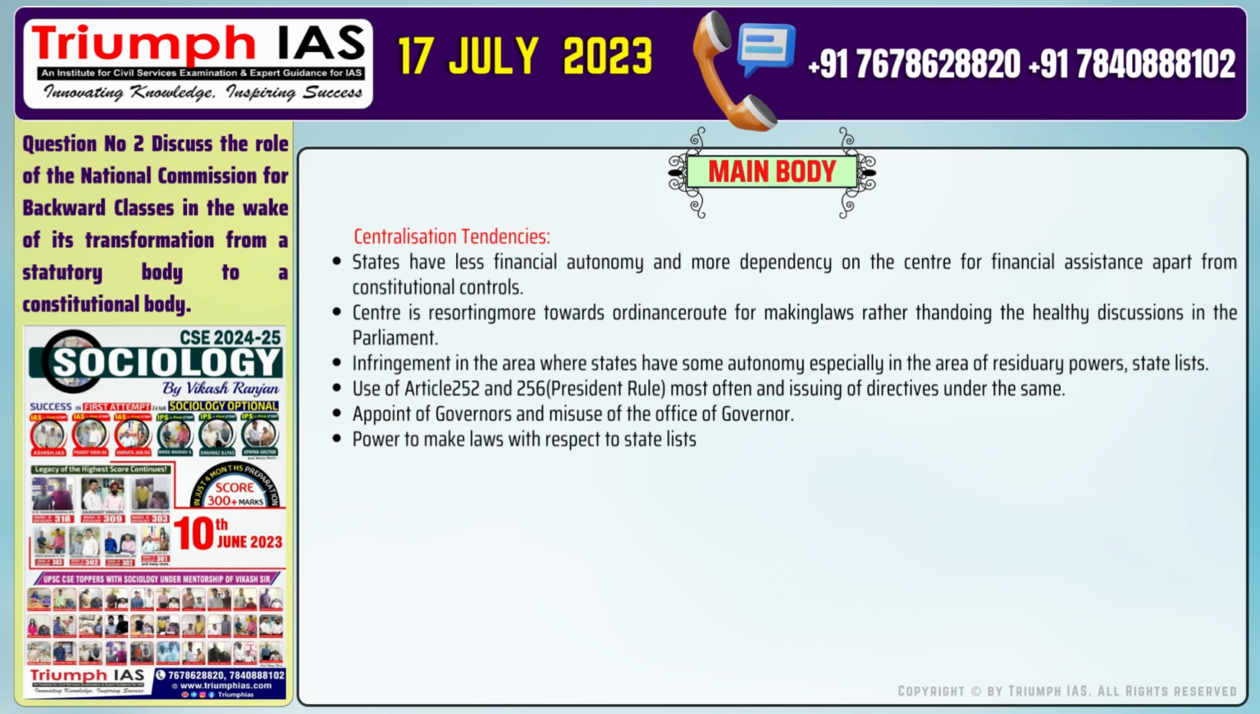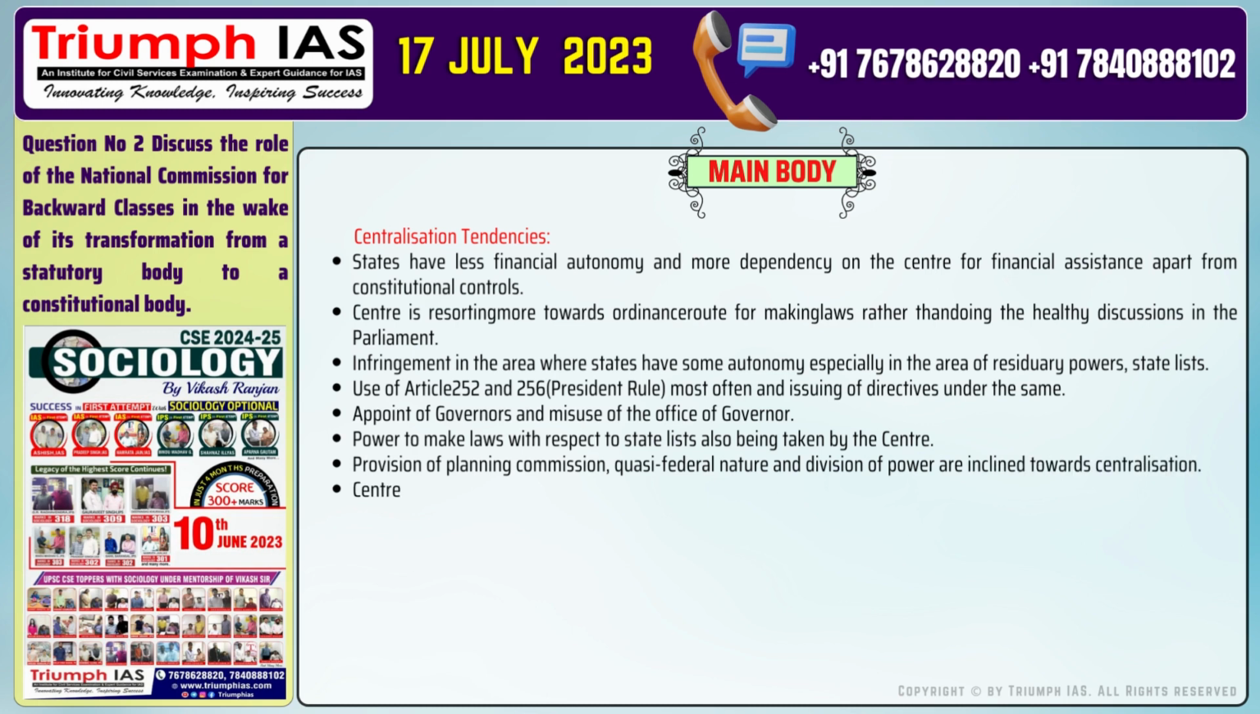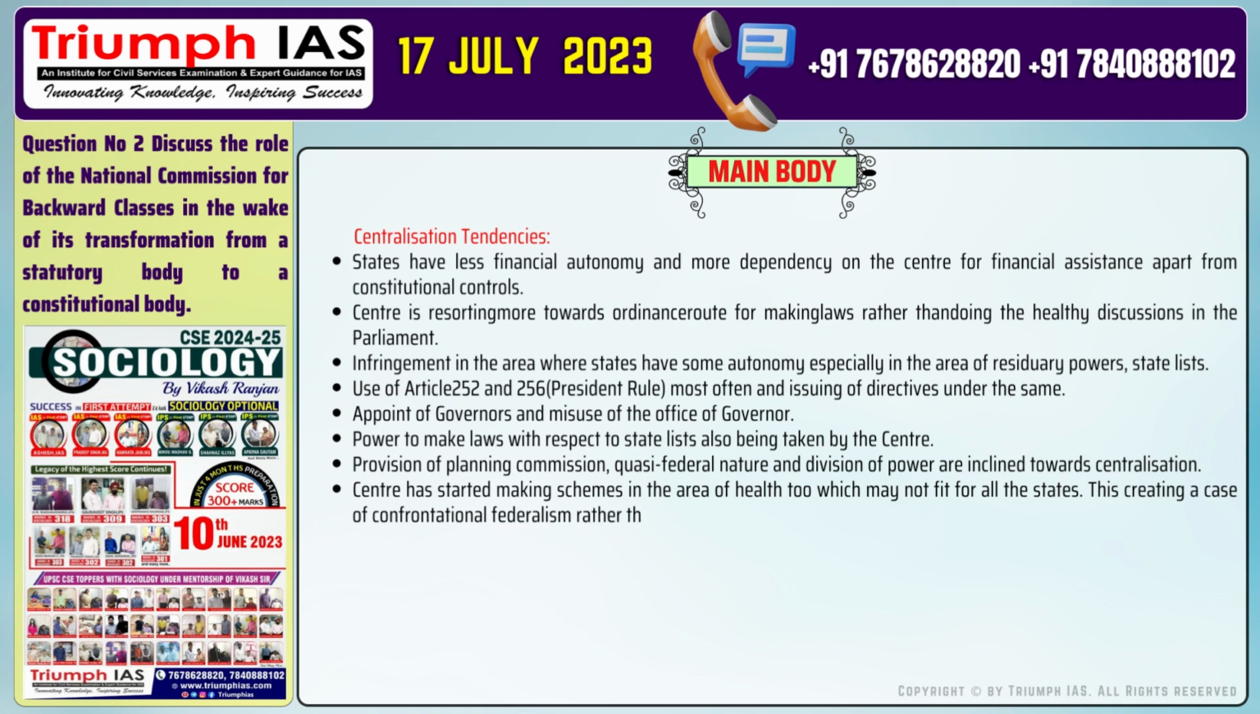Number 5. Appointment of governors and misuse of the office of governor. Number 6. Power to make laws with respect to state lists also being taken by the center. Number 7. The provision of planning commission, quasi-federal nature, and division of power are inclined towards centralization. Number 8. The center has started making schemes in the area of health too which may not fit all the states. This creates a case of confrontational federalism rather than cooperative federalism. These are the reasons which are giving thrust to the demand for state autonomy.